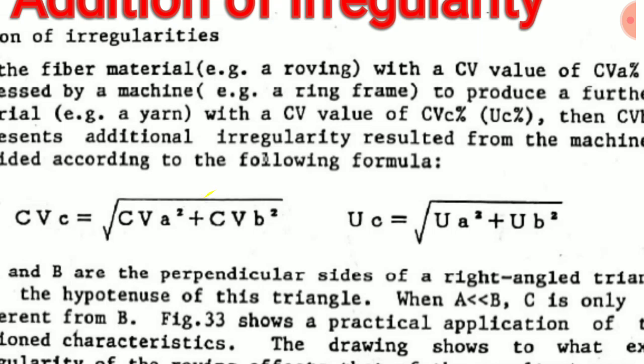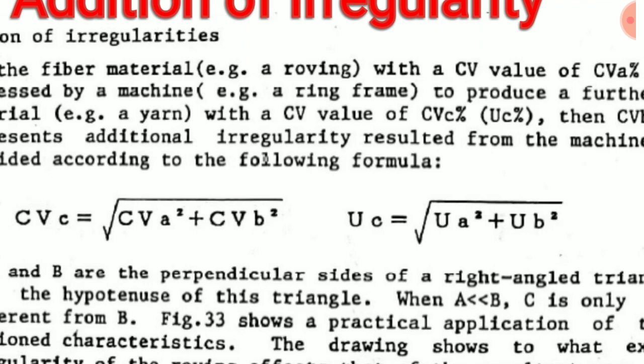Then we can say that CVB has been added in such a way that the square of CV of input material plus the square of CVB is equal to the square of CV of output material. So CVB is the irregularity that has been added by the ring frame.